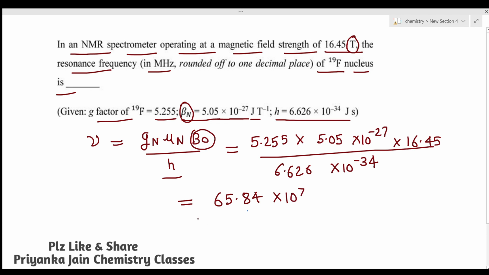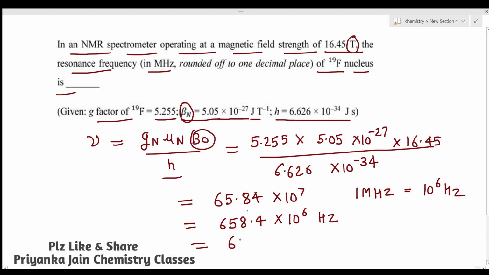Now you can write it as 658 into 10 to power 6. This is in hertz, and we have been asked for megahertz. We know that 1 megahertz is equal to 10 to power 6 hertz. So we get 658 megahertz, and this is our answer.